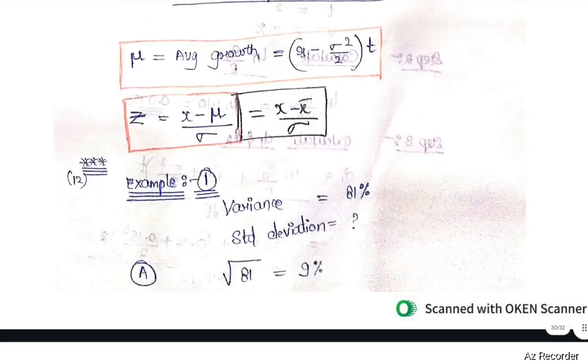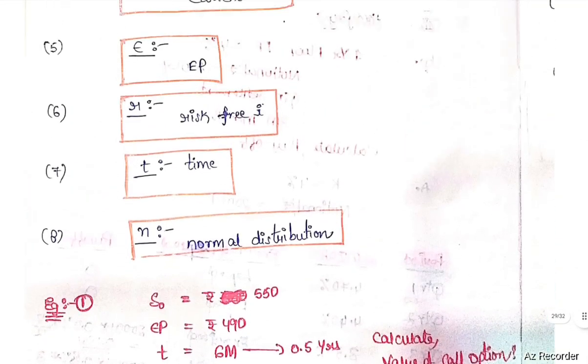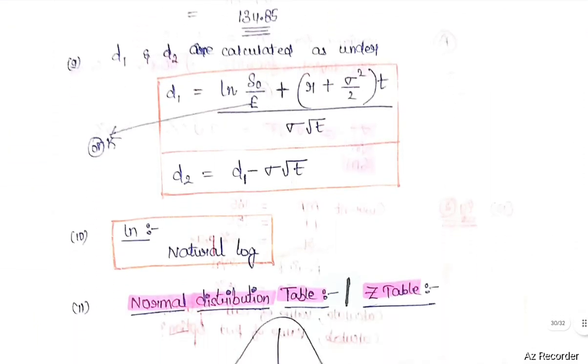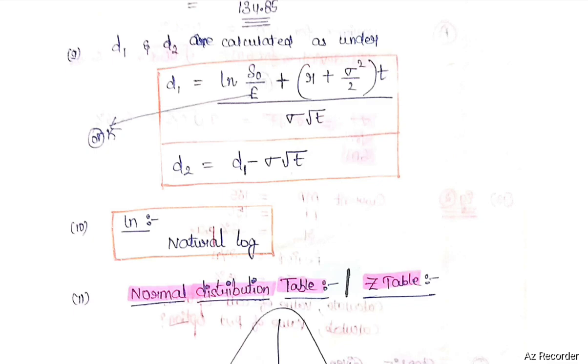So this is the Black-Scholes model. C0 equals S0 into N(d1) minus E or K divided by e to the power RT into N(d2), where d1 equals natural log of S0 divided by E plus R plus sigma square divided by 2 into T, whole divided by sigma square root T. d2 equals d1 minus sigma square root T.